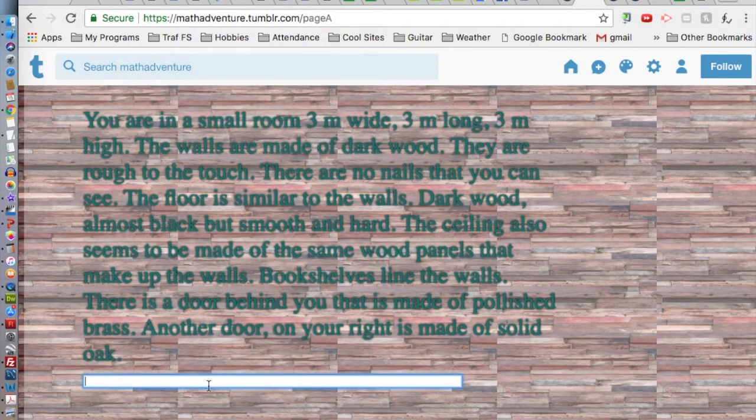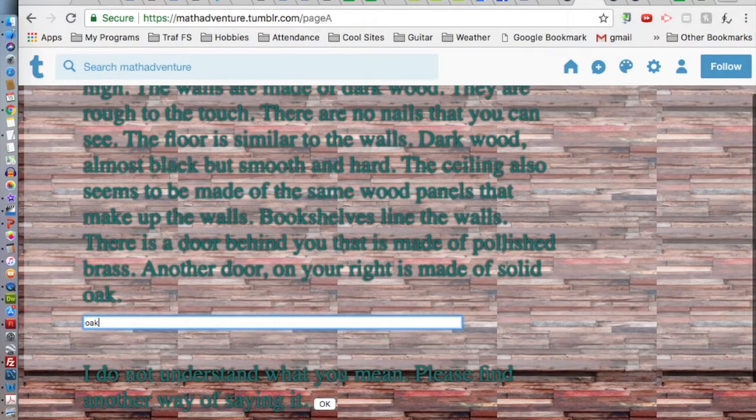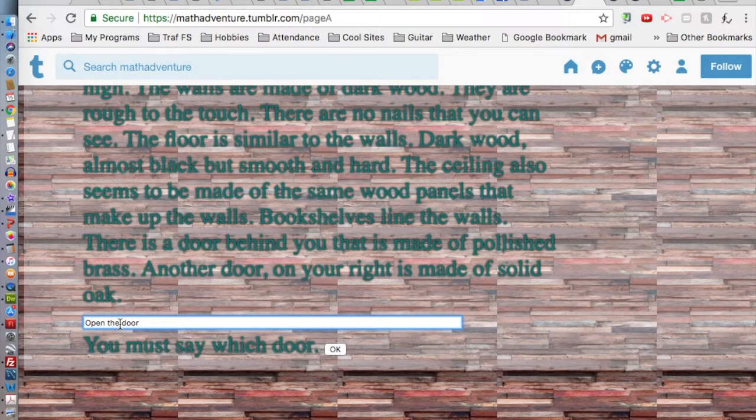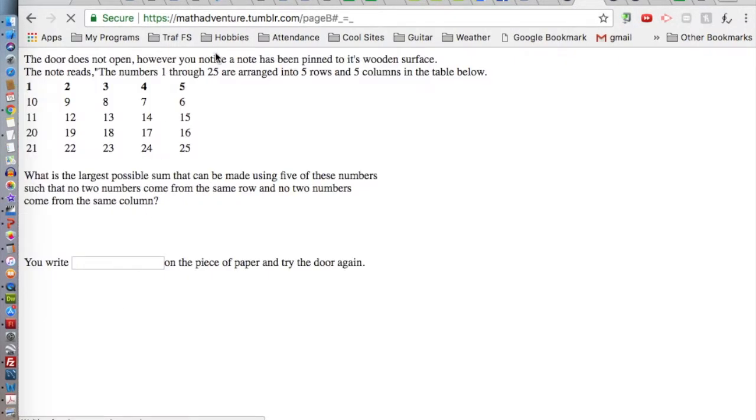If I answer oak, then it's like, oh, I didn't understand what you mean. Please find another way of saying it. What if I said, open the door? You must say which door? How about open the oak door? Oh, look at that. It brings me to a new page.